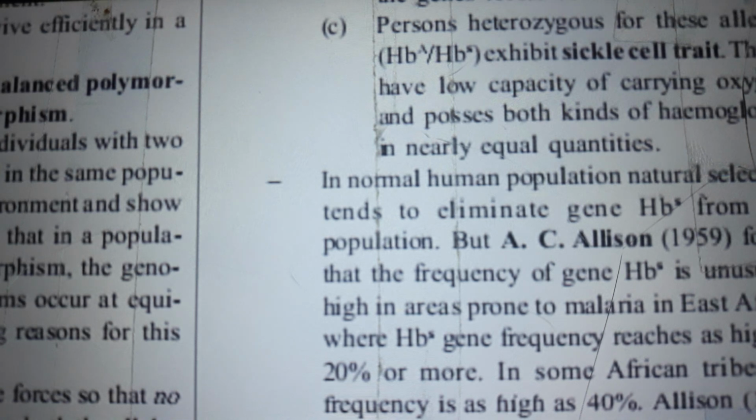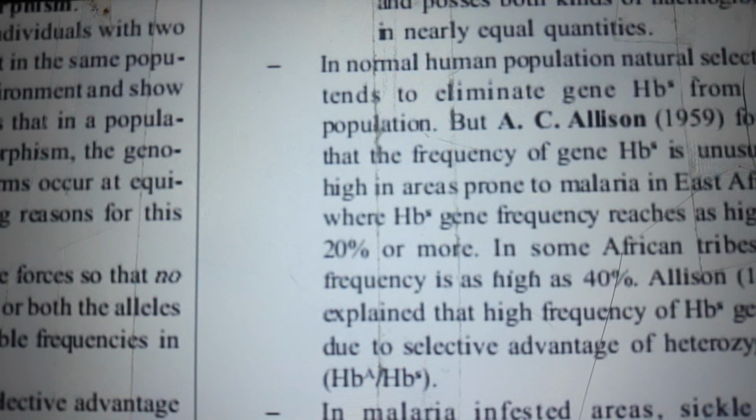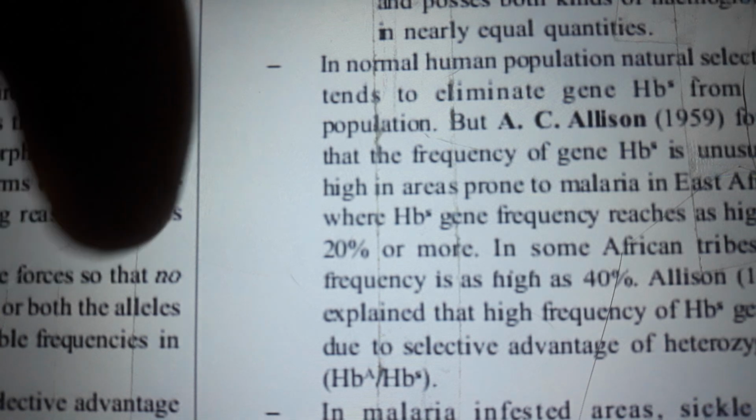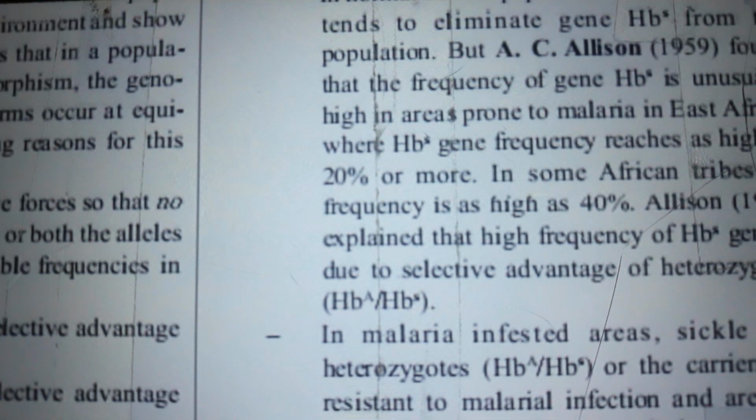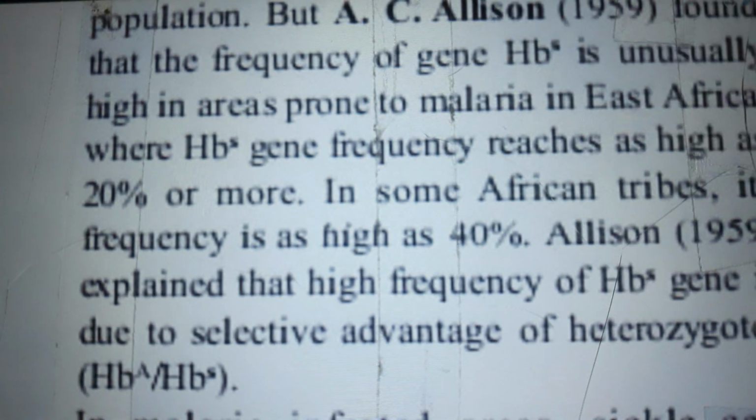These have low capacity for carrying oxygen and possess both kinds of hemoglobin in nearly equal quantities. In a normal human population, natural selection tends to eliminate the gene Hbs from the population, but A.C. Allison, 1959, found that the frequency of gene Hbs is unusually high in areas prone to malaria in East Africa, where Hbs gene frequency reaches as high as 20% or more.